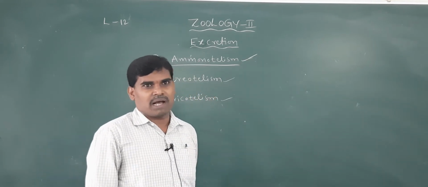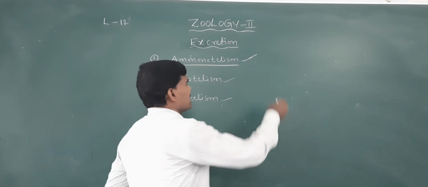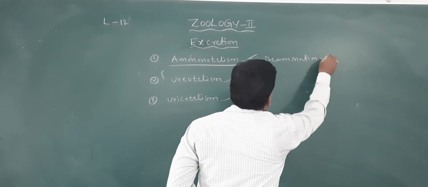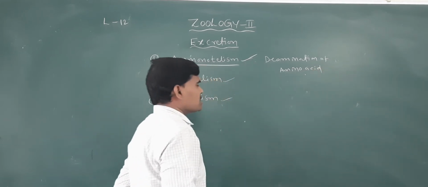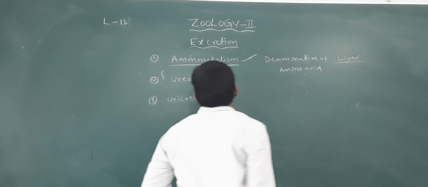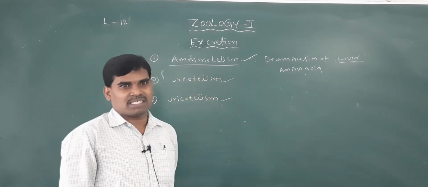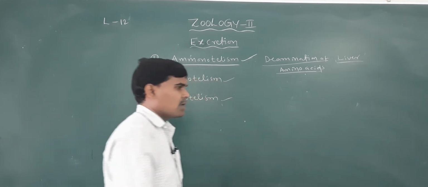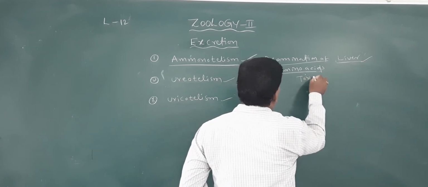How is ammonia formed in our bodies? Through different metabolic activities, first of all the deamination of amino acids. Deamination of amino acids in the liver forms ammonia. Ammonia is highly toxic in nature.